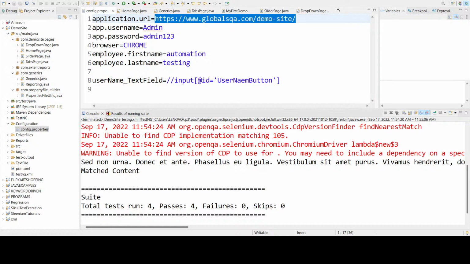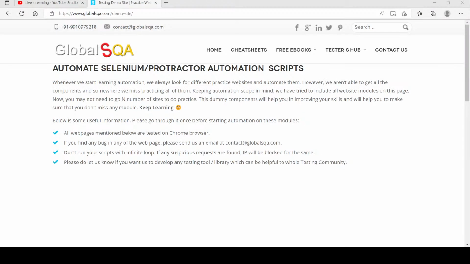One second guys, I am configuring something from the backend, so please give me some time to show you that particular Edge browser. Okay, no problem. Yeah, now you are able to see, right?